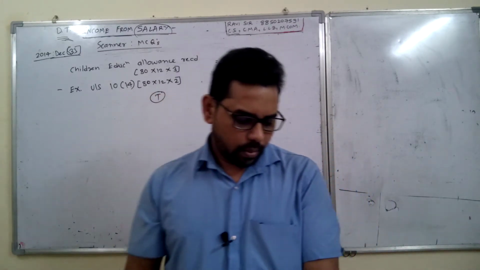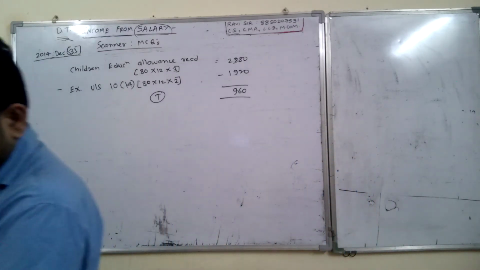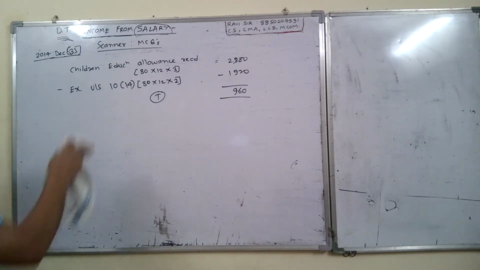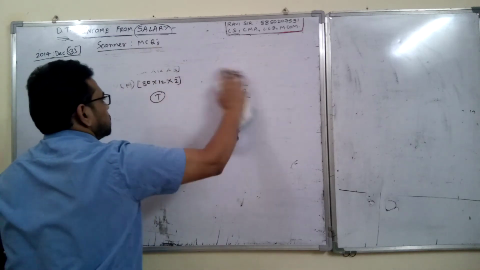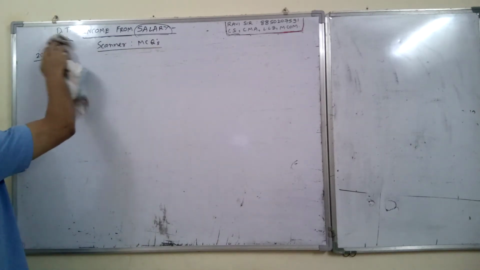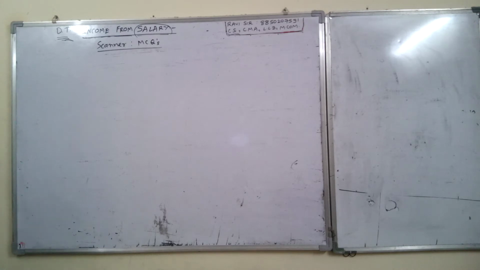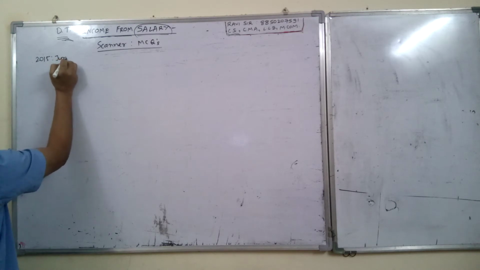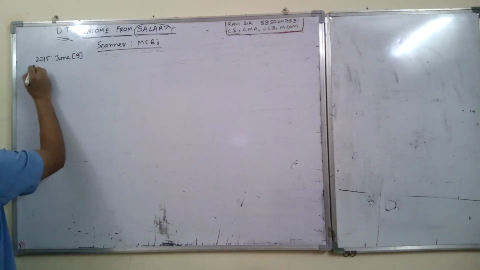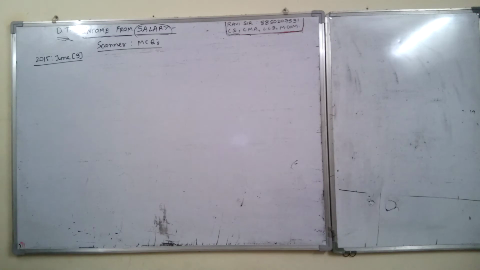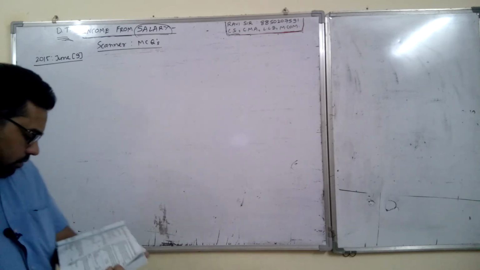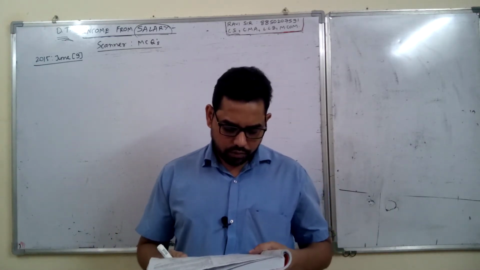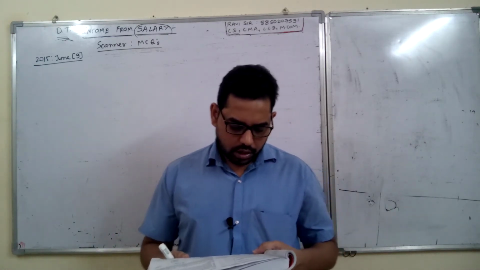Then next one is June 2015, question number 9. Raman purchased a residential house property in Ahmedabad on loan, for which he paid an interest of rupees 50,000 during the previous year.